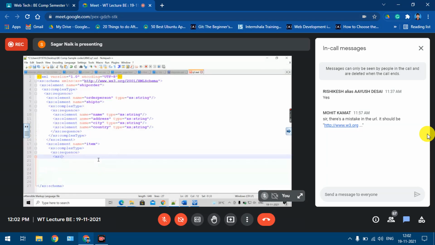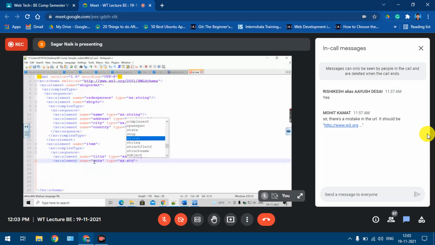So xs:element name equal to title, type equal to xs:string. String we'll take. Then what was the second element? Element note, it was title, note, quantity. Title element, name note, type equal to again xs:string. Fine.